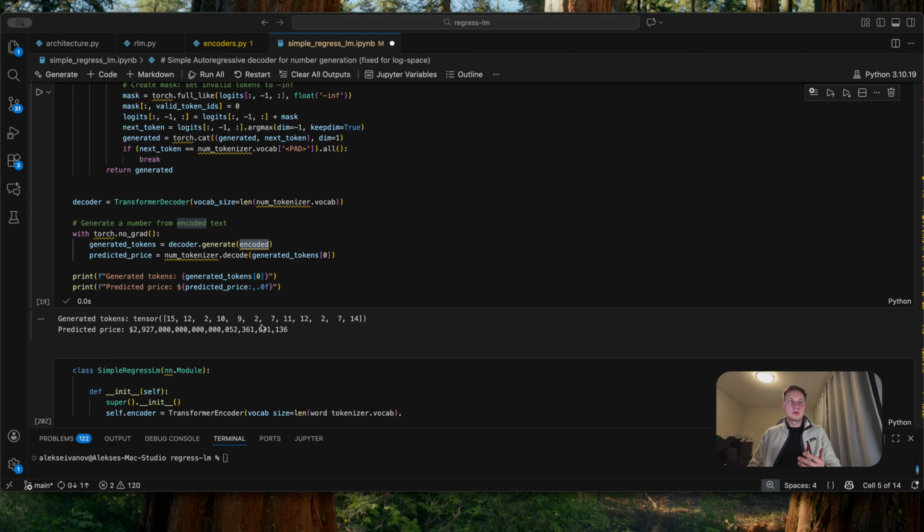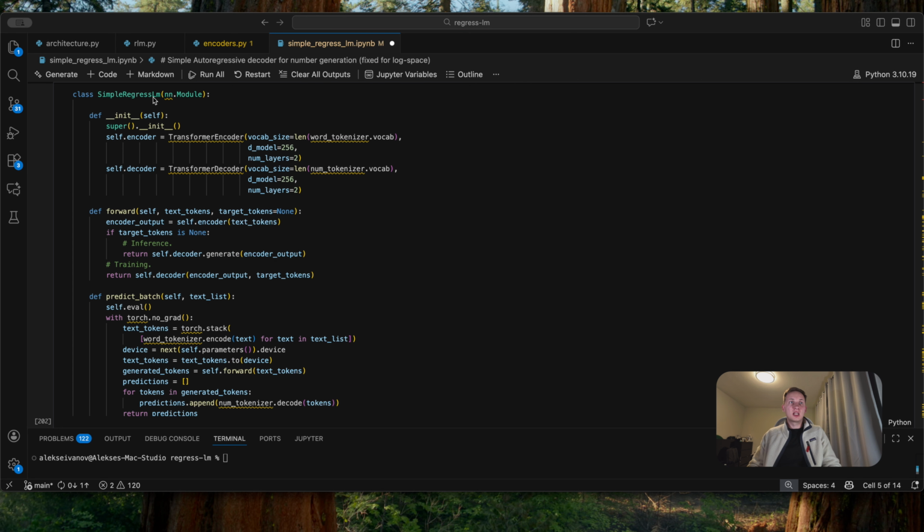We might see some random things. So this is the predicted price right now, which is ridiculously high. But then if I run it again, you see the price is different, and then it might even predict 0. And now we have both pieces, the encoder that understands the text and the decoder that generates numbers. Let's combine them together and complete our simple RegressLM model.